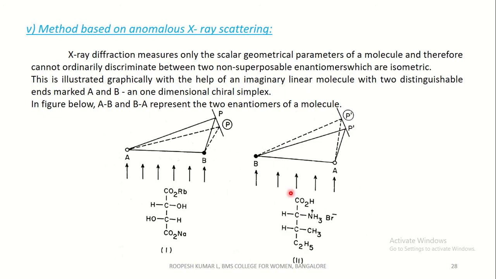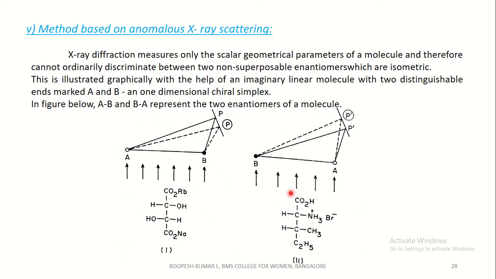Coming to the last method, based on anomalous X-ray scattering. X-ray diffraction measures only the scalar geometrical parameters of a molecule, that is only in the solid state, and therefore cannot ordinarily discriminate between two non-superposable enantiomers which are isometric.